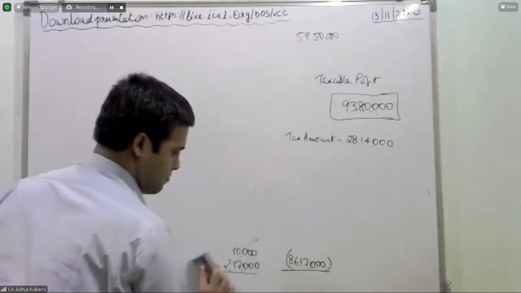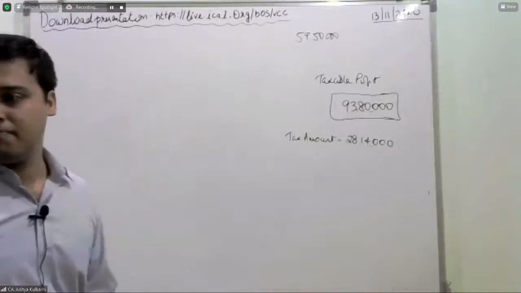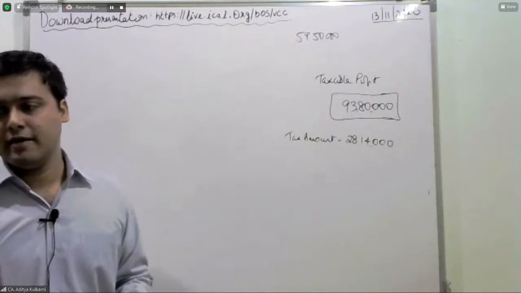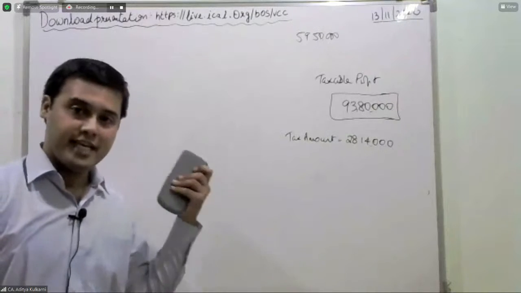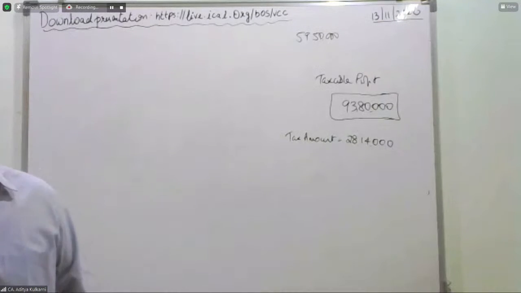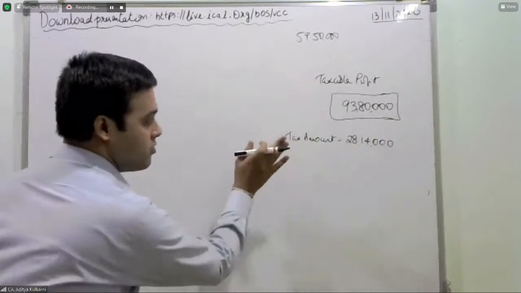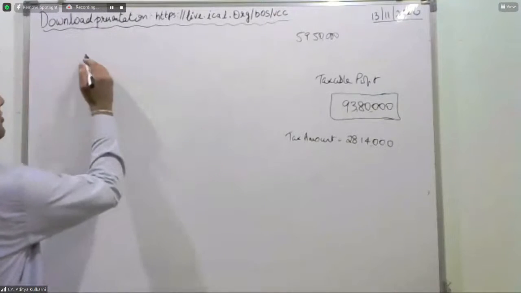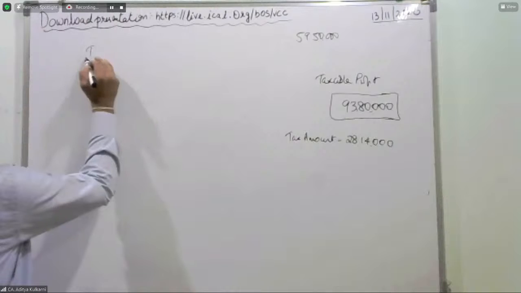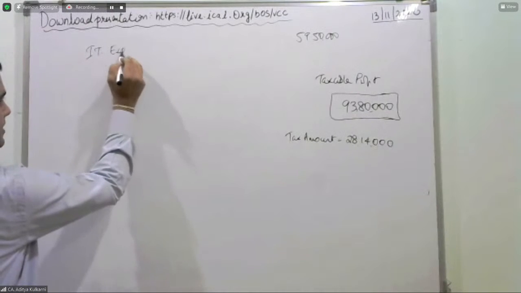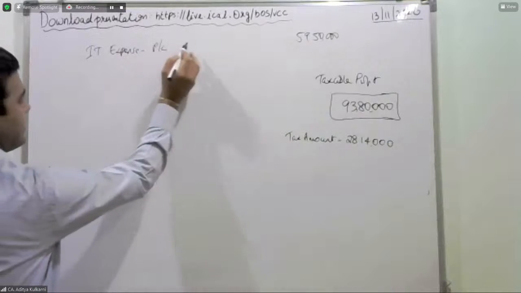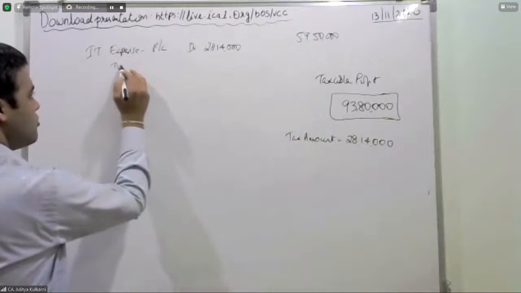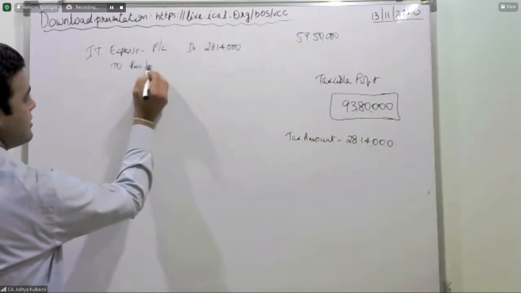Now, please keep this problem as a pivot. All right. This is your anchor for this chapter. All the examples that I give, I will keep revisiting this problem. So now at the end of the year, okay, Neha, thank you. Yes. So at the end of the year, the entry will be income tax expense account debit, which will go to the P&L, debit 28 lakhs 14,000 to provision for tax.